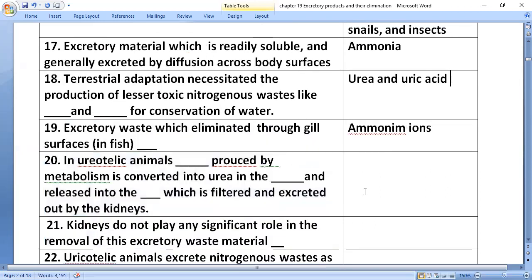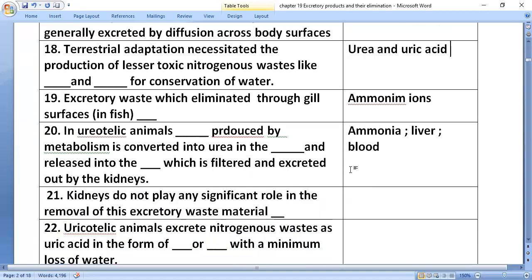In ureotelic animals, ammonia produced by metabolism is converted to urea in the liver, and released into the blood, which is filtered and excreted out by the kidneys.